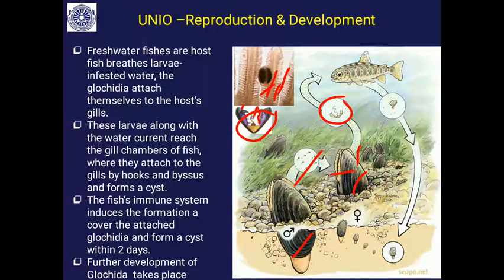So the fish's immune system induces the formation of a cover. A cover forms around this Glochidium, and it becomes encysted. The cyst formation takes about 2 days. Further development of the larva takes place inside the cyst, in the gills.